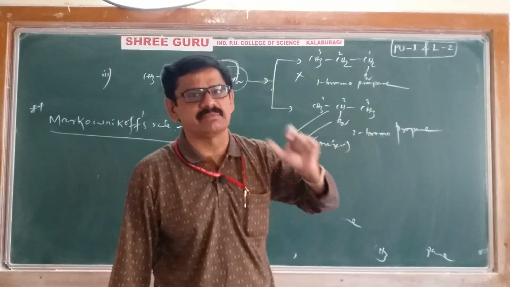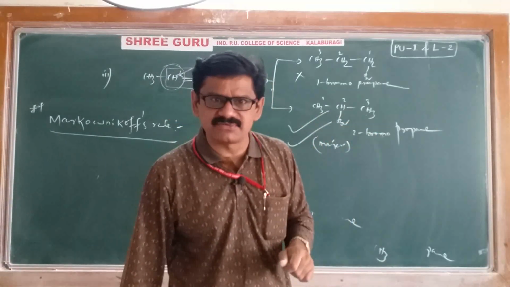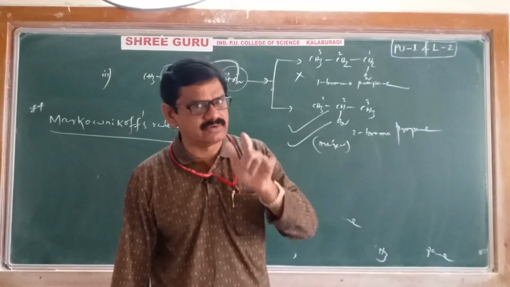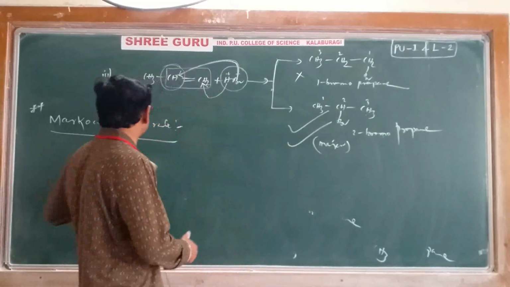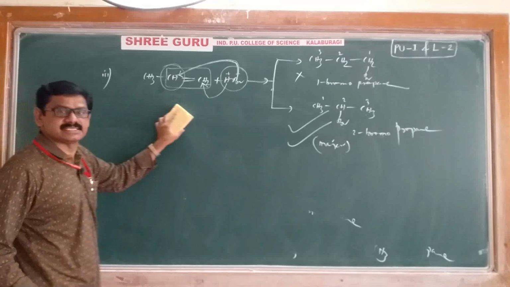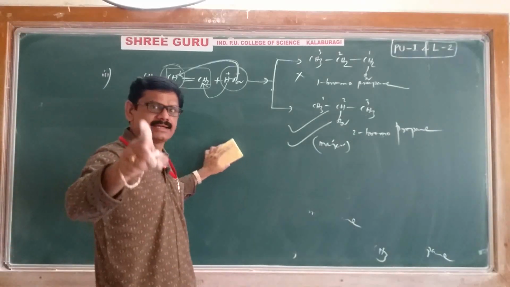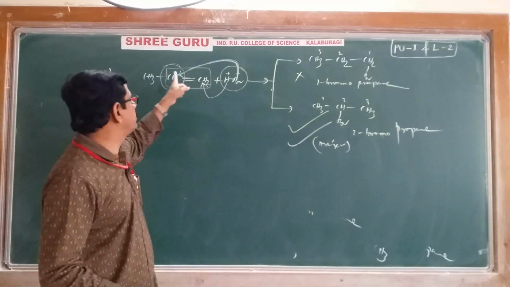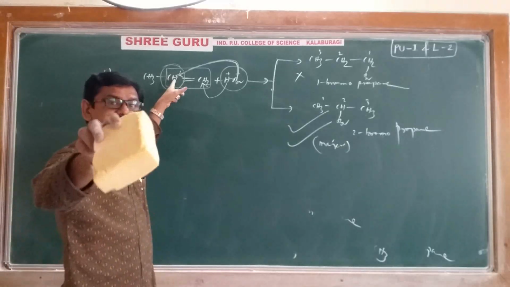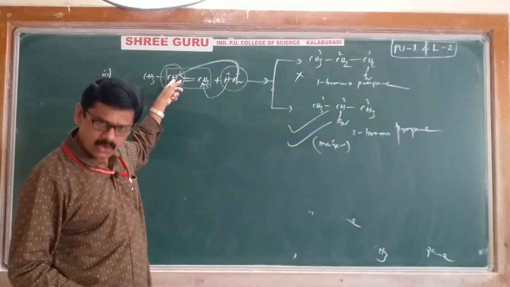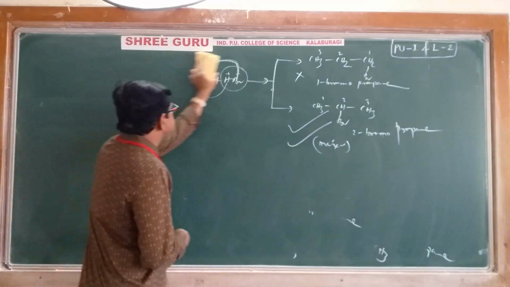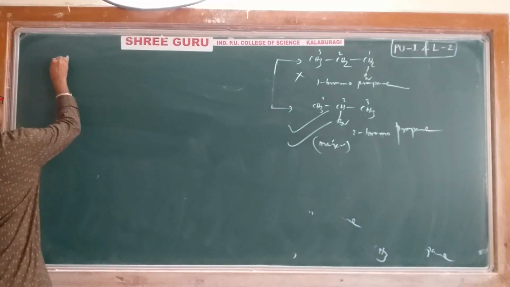Let's discuss the mechanism of Markovnikov's rule now. After the discussion of the mechanism, you will understand why the negative part goes and adds to the carbon which contains fewer hydrogens.